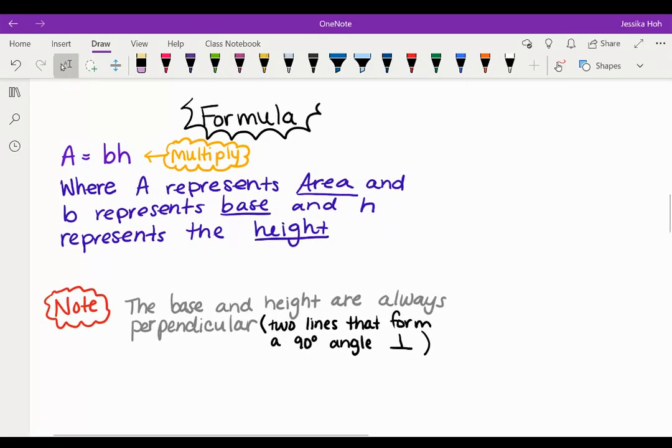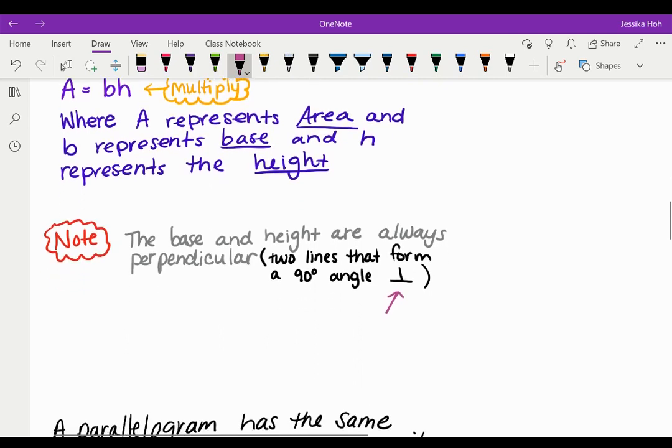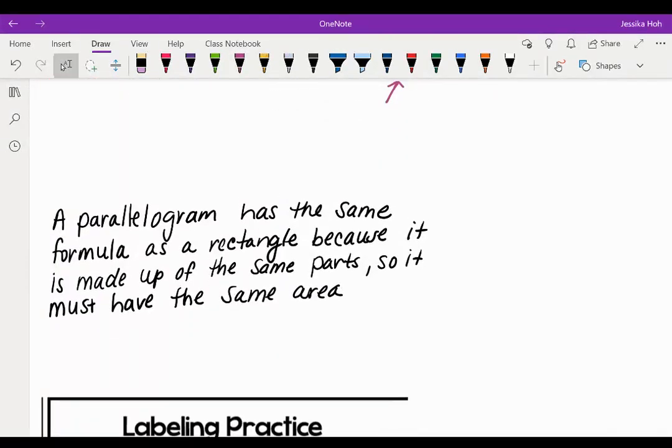So the formula we're going to use is area equals base times height. So we're going to multiply where A represents area and B is the base and H is the height. So when we talk about base and height, we're going to talk about a line that runs perpendicular, and that's how we're going to figure out which is the base and which is the height. Perpendicular means two lines that form at a 90-degree angle and looks like this right here, an upside down T. So our parallelogram has the same formula as a rectangle because it's made of the same parts, so it must have the same area.